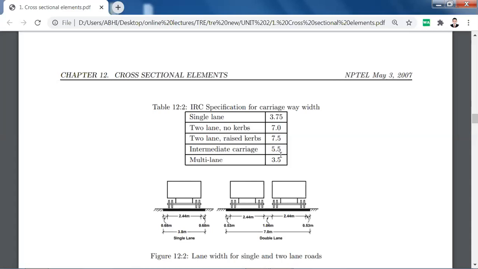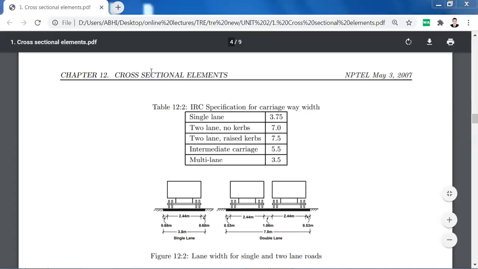Now the next factor is the carriageway width. Single lane is 3.75 meter, two lanes is 7 meter, two lane with raised curbs is 7.5 meter, intermediate carriageway is 5.5 meter. For multi-lane, each lane will be of 3.5 meter.